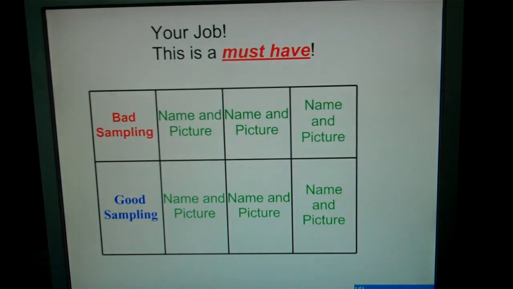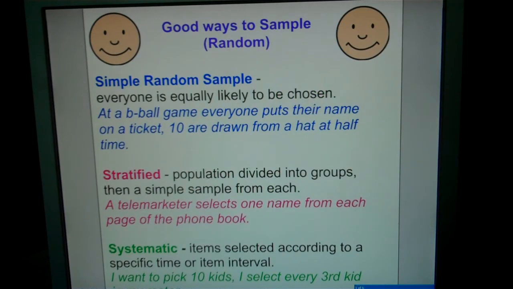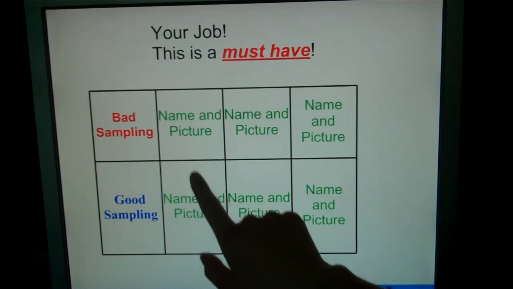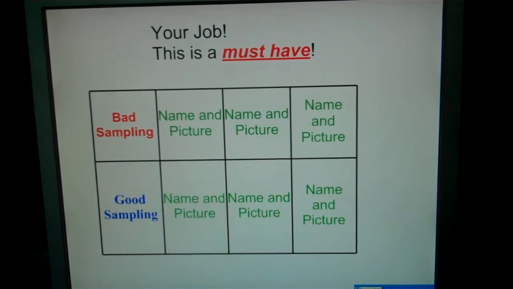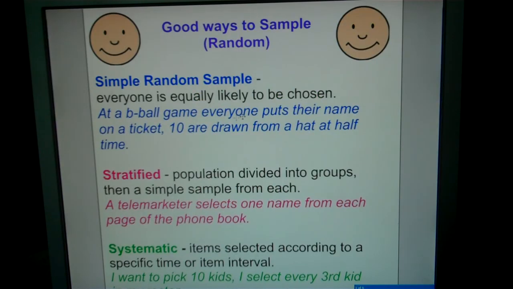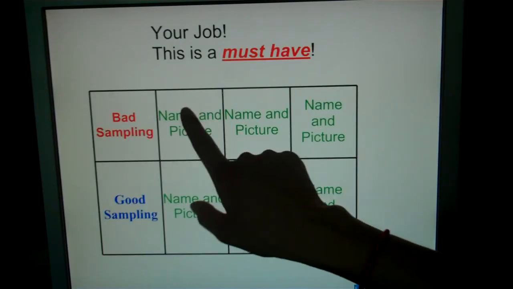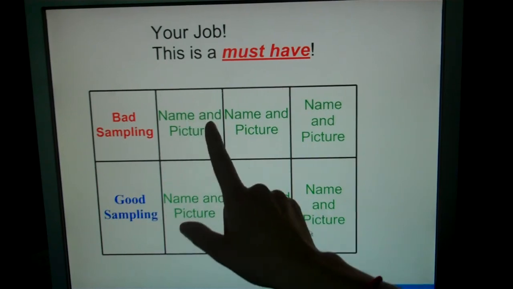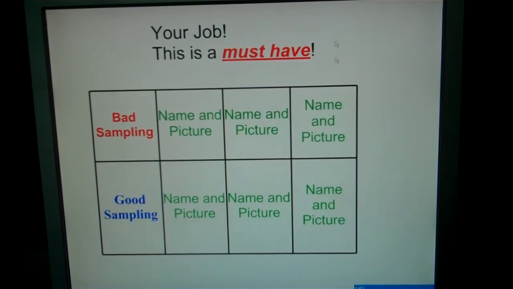Okay, so like, let's go back to good. So simple random sample. Simple random sample would go there. And a picture. I want you to come up with some sort of picture that identifies the definition of a simple random sample. You can use my example if you're not creative, or you can come up with your own example and we can check it in class tomorrow to see if you were correct, okay? So, there are 3 of each. I want the name and a picture below for each. This is a must-have, not a wanna-do, but a must-do.